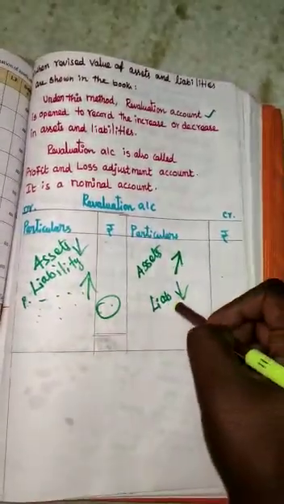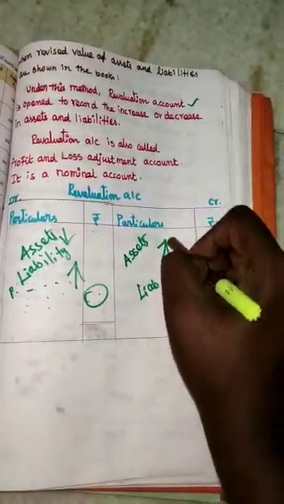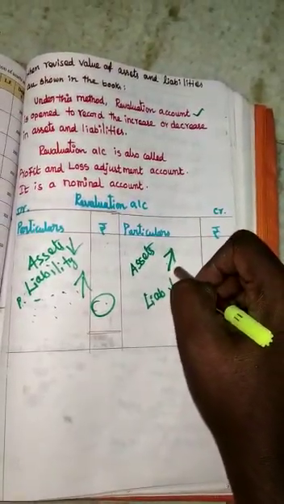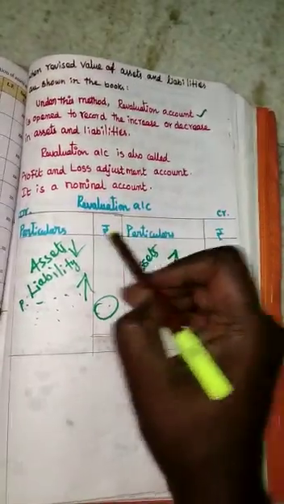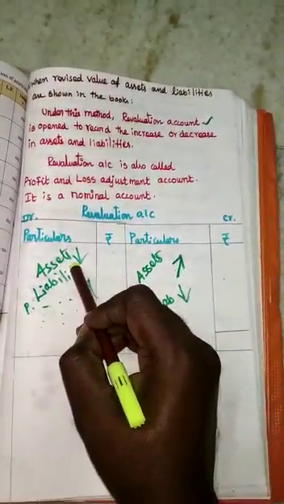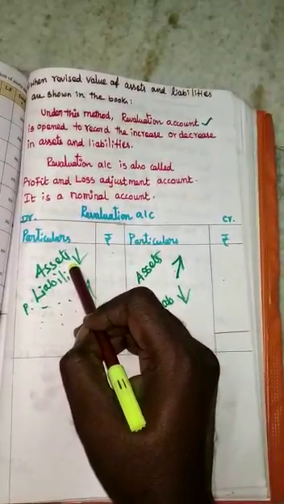So you see here, if the asset value is increased, how much it is increased should be recorded in the revaluation account credit side. Suppose the asset value is reduced, that should be recorded in the revaluation account debit side, by how much it is reduced. The same way for liability also.